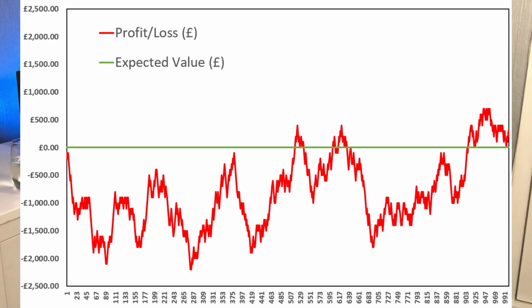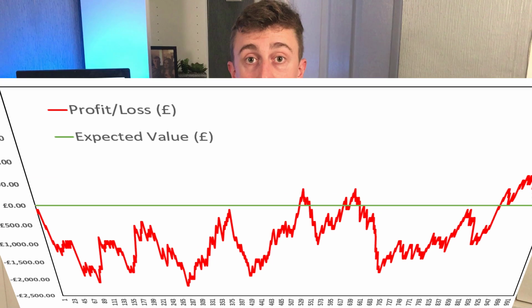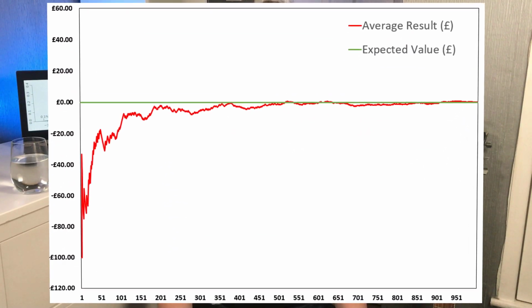What's weird to look at here is it doesn't completely go in a straight line like the expected value is. There's variation within the results. This variation has a name, and the name of that is variance. That right there is a nice graph that represents variance. I'm not going to go into it too much in this video, but all you need to know is that the results may go up and down from the expected value, but long term they will tend towards the expected value, which is 0.